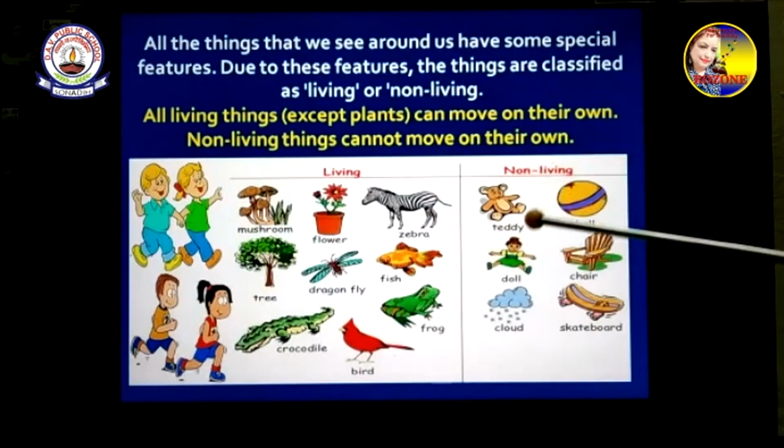Non-livings like the teddy, the ball, the doll, the chair, skateboard, cloud, they don't move on their own. We have to make them move. The chair we will shift. The doll we will move from one place to another. Same way with the teddy. The ball we throw, then it moves. The clouds also move when the wind blows, it moves further. The skateboard, we put it on and then it moves when we make it move.